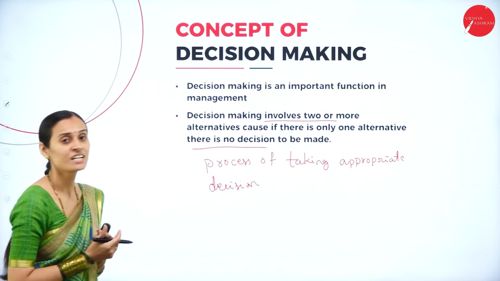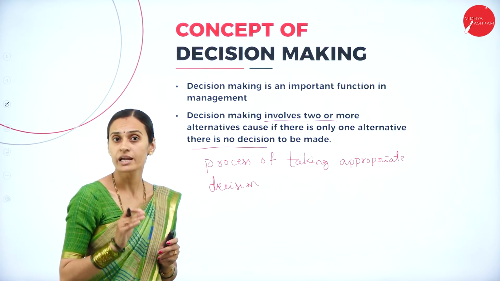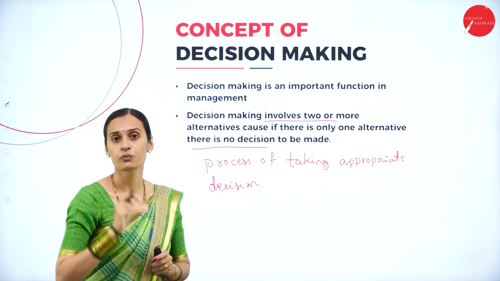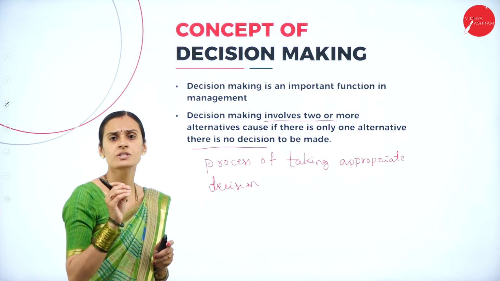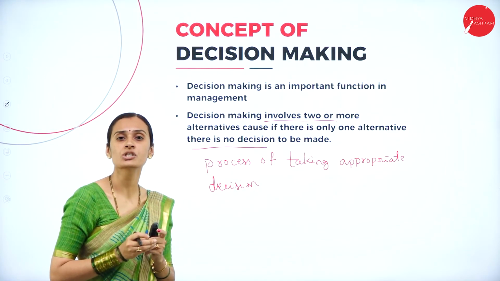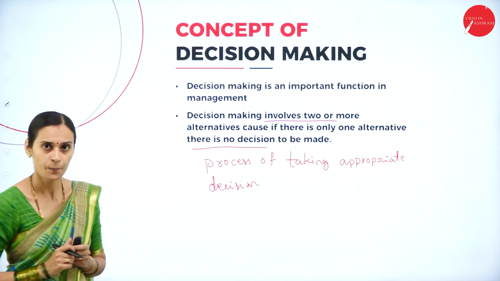That is considered as decision making. If there is an alternative way, you have to take a decision before going that way. Decision making tells about taking the appropriate decision before taking an action. That is considered as decision making.